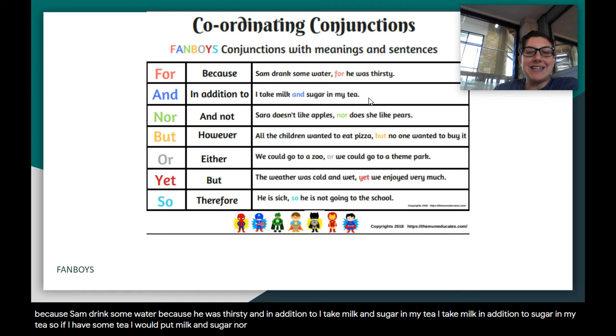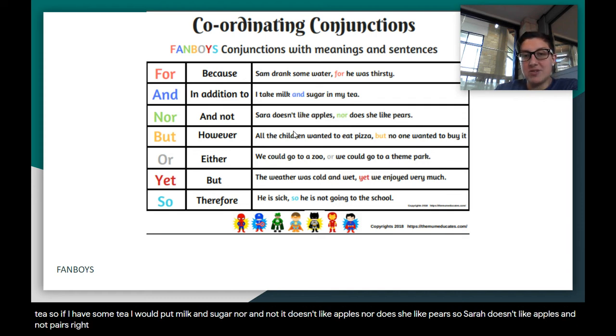Nor and not. Sarah doesn't like apples, nor does she like pears. So Sarah doesn't like apples and not pears, right? So Sarah does not like apples, Sarah does not like pears.